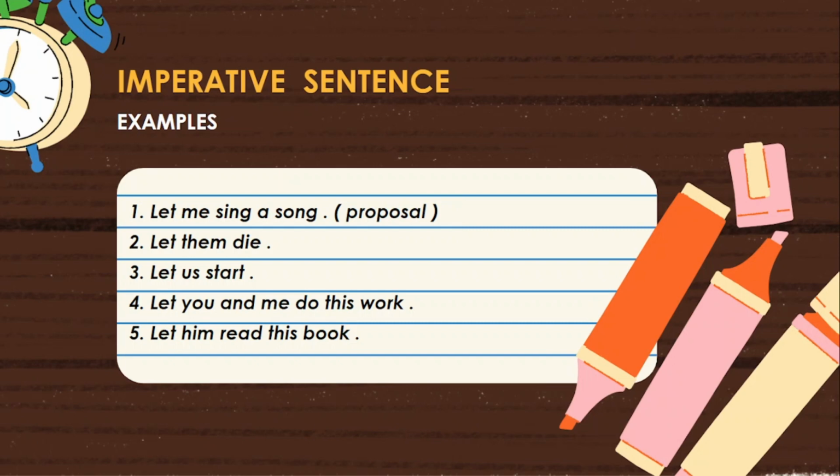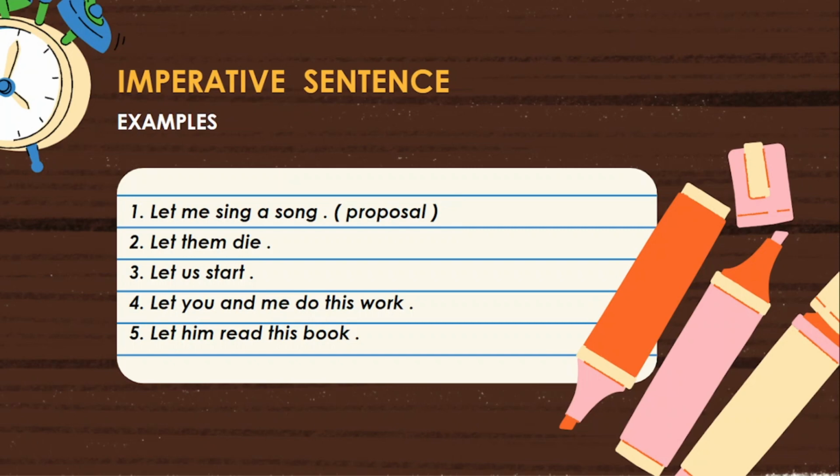After the object me, V1 sing is written. In this context, sing is main verb 1. It is a plain infinitive. Whether it is a proposal or request, how do we know? It depends on the relation between the speaker and the listener, as well as the writer and the reader, and it depends on the situation also.